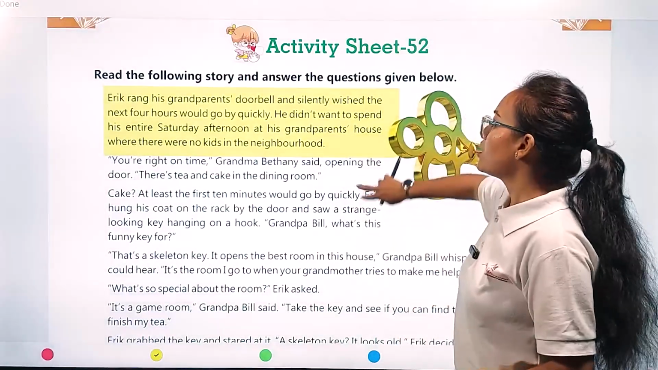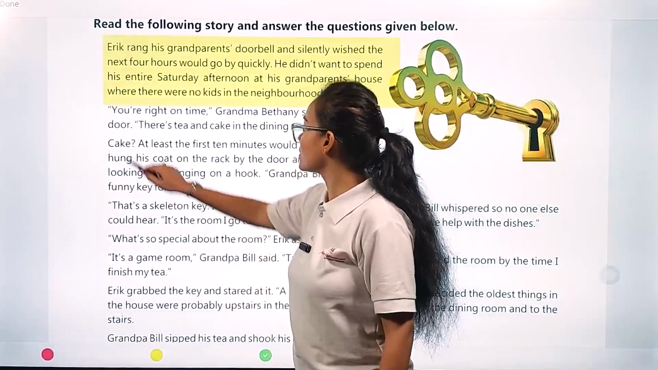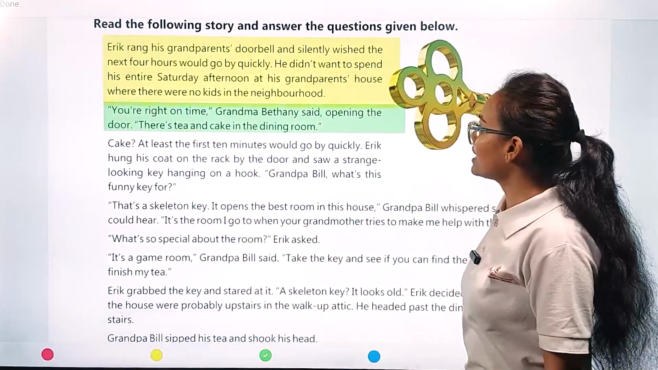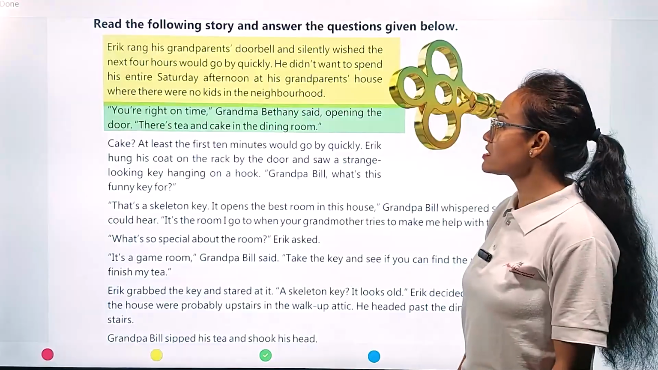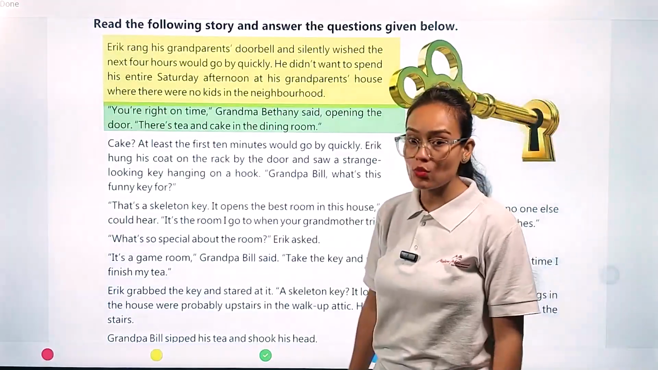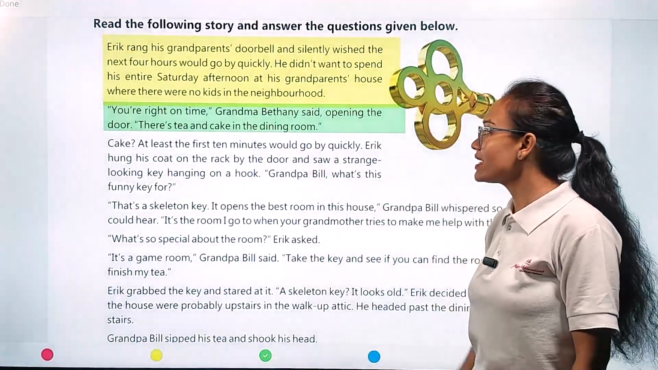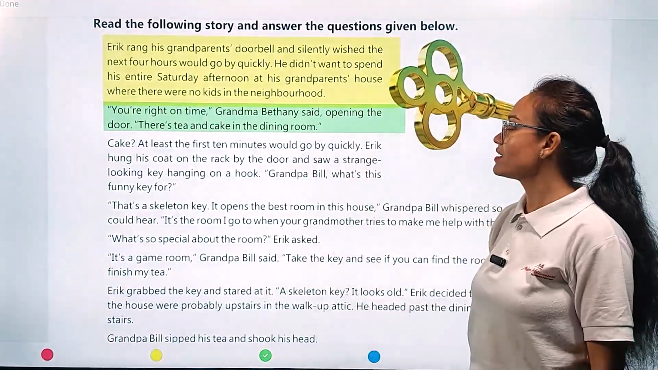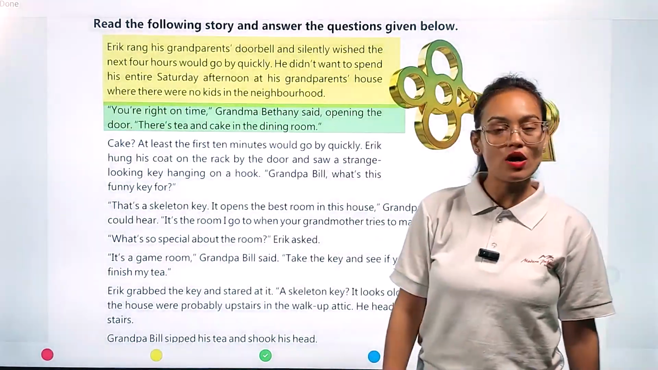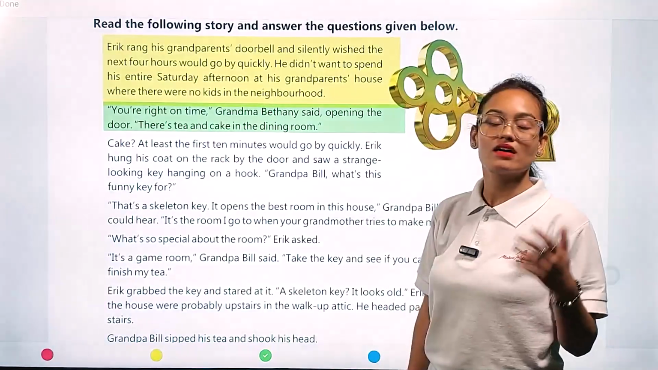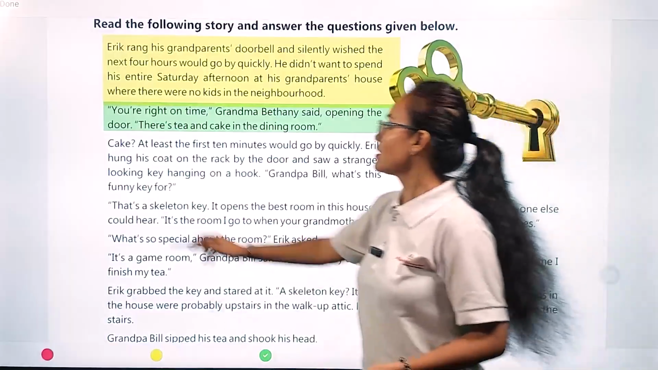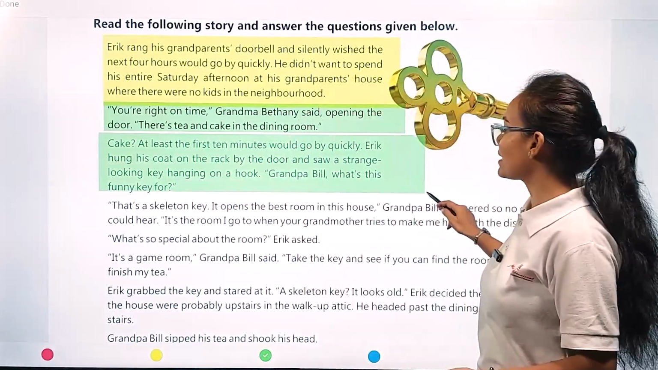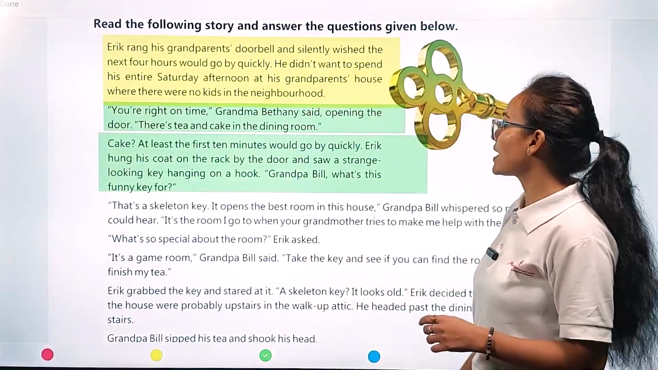You are on time, you are on time, Grandma Bethany said, opening the door. There's tea and cake in the dining room. Okay, so the name of Eric's grandma is Bethany. She said, Eric, you are on time. Let's have tea and cake for snacks. At least the first 10 minutes would go by quickly.